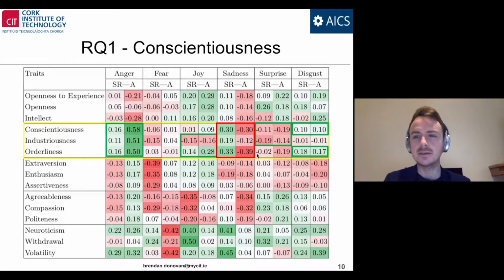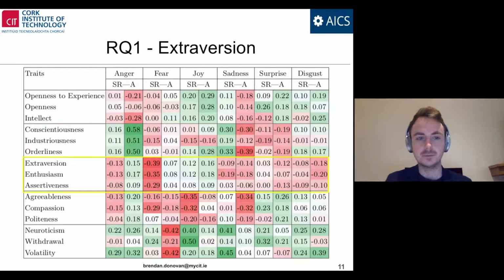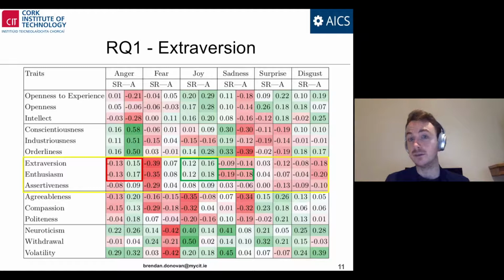In terms of an inconsistent mapping, we found an inconsistent mapping between the 3 traits and sadness, where the self-reported emotion mapping was positive and the automatically classified emotion mapping was negative. In terms of extroversion, we found that for the subtrait enthusiasm, there existed more consistency than inconsistency, whereas for extroversion, there was an equal amount. There was no consistent or inconsistent relationship found for assertiveness and any of the emotions. This was the only personality trait that did not match our criteria for either consistency or inconsistency.